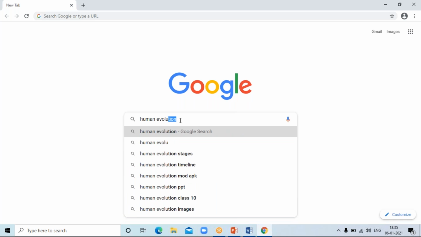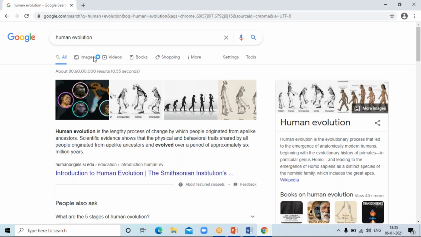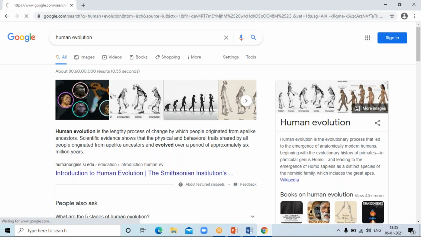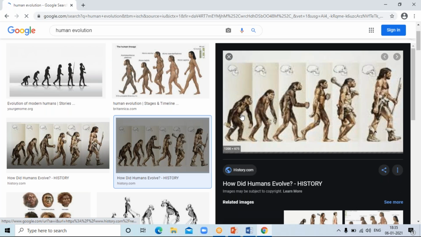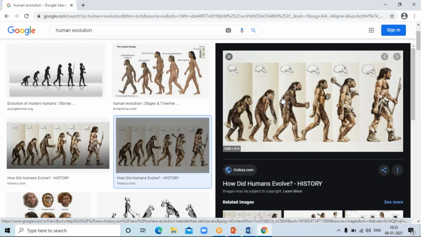Human evolution. Yes, you can see everywhere in the unit of evolution. This image is always shown. Firstly, we are just like this. Then this is evolution. Okay, this is the process of evolution. In the case of human beings, this is the evolution.